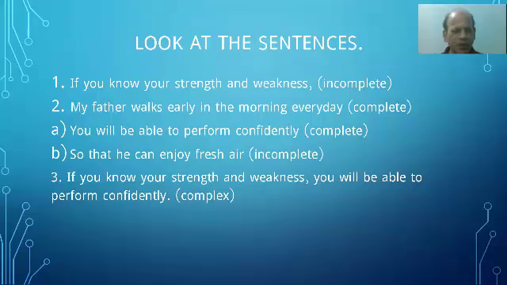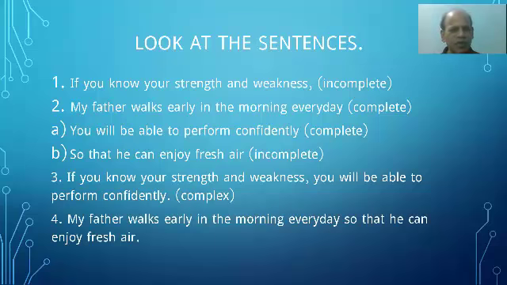Okay, then next one, number 4, is a combination of number 2 and B. My father walks early in the morning every day so that he can enjoy fresh air. It has also got two parts. The first one is complete. The second part, so that he can enjoy fresh air, is incomplete. Again, both the parts make a long sentence. It is also a complex sentence. So you see, in a long sentence, there are two parts. We call these parts clause. Clause is part of a long sentence having subject and verb.